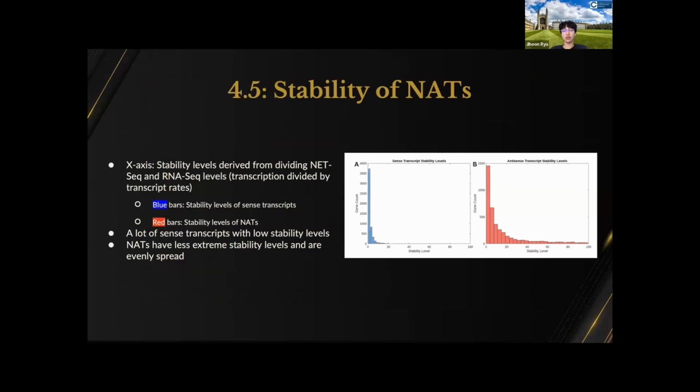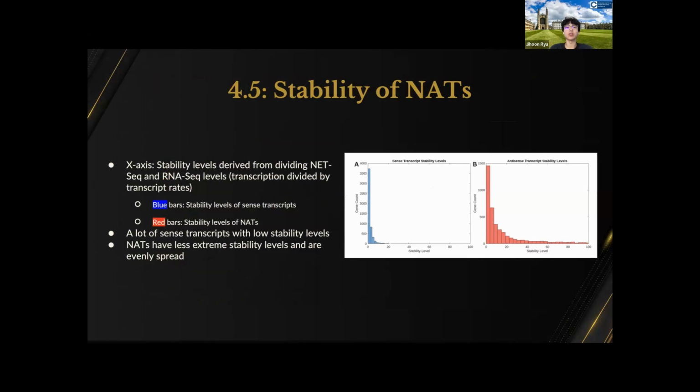The last result of my research paper was about stability. And the x-axis represents the stability level, and it ranges from 0 to 100. I scaled it like that. And the y-axis means the gene count, which is the amount of genes that have a certain stability level.